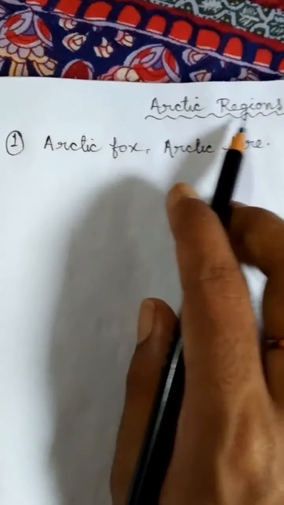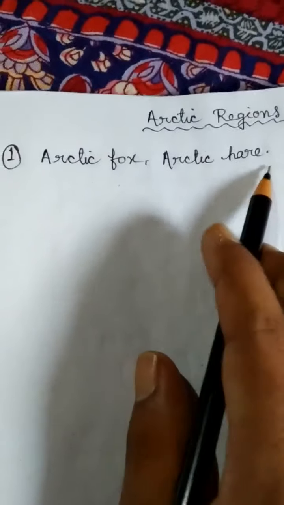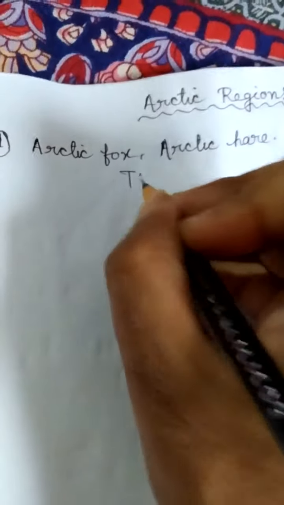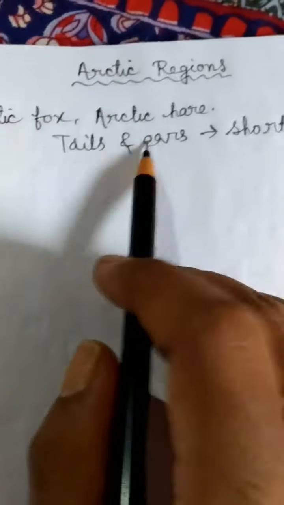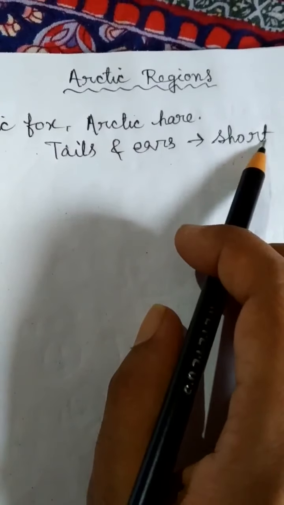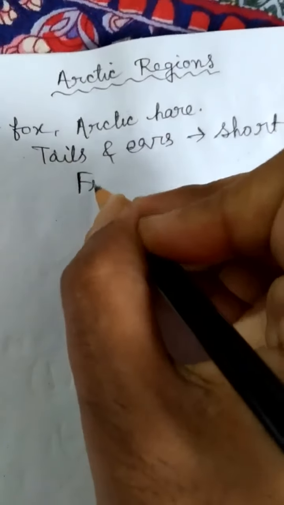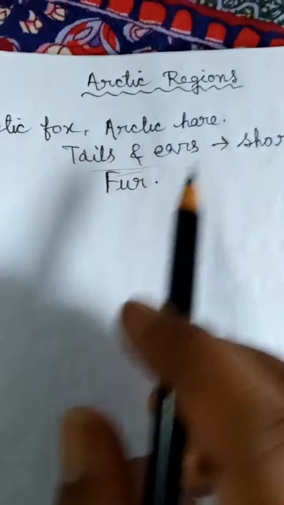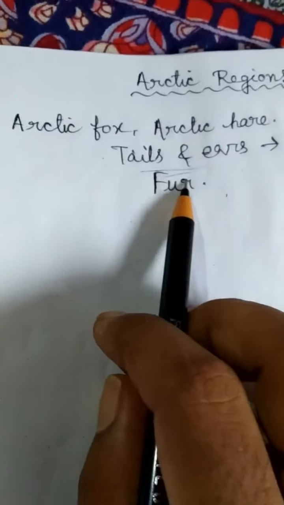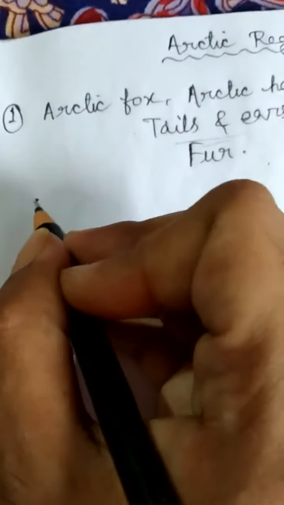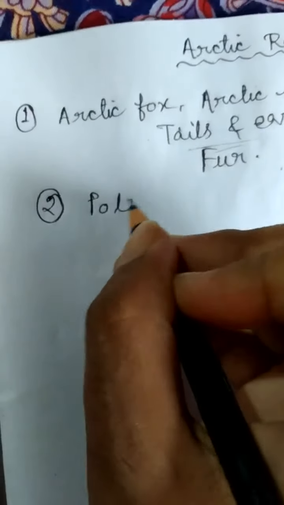Now, in the Arctic regions mainly the Arctic fox and Arctic hare are found, and in these animals the tails and ears are very short. Yes, the tails and ears are short, which prevents heat loss from the body. And second, the body is full of a thick layer of fur. It also keeps their body warm. So these are the adaptive features mainly found in the Arctic fox and Arctic hare. Number 2 is the polar bear.